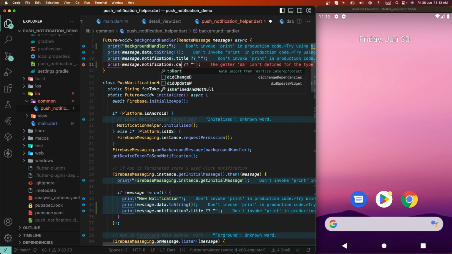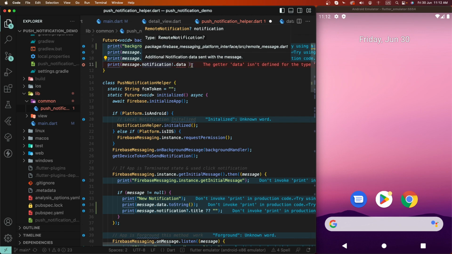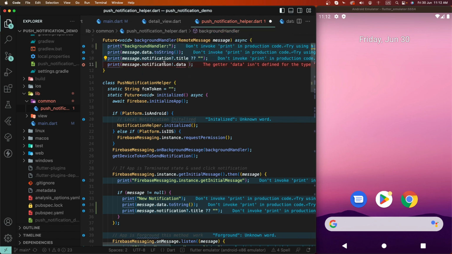Set the data. Already printed here the data to string.